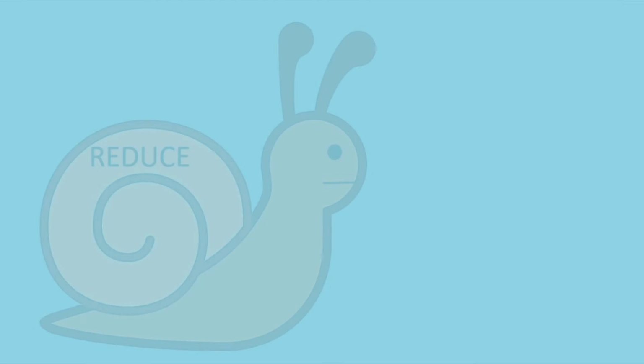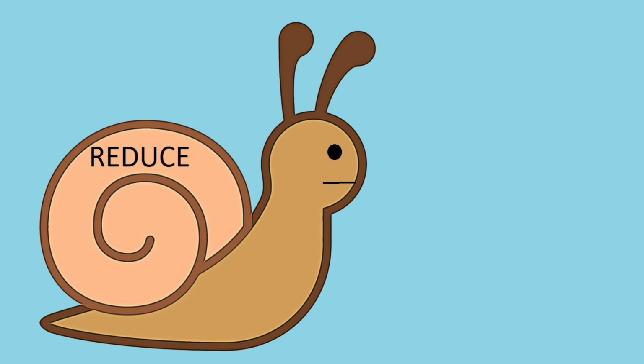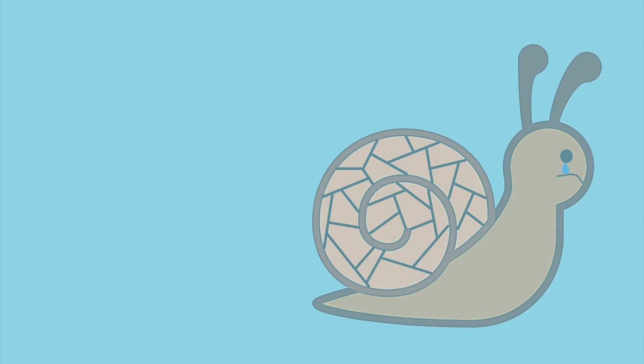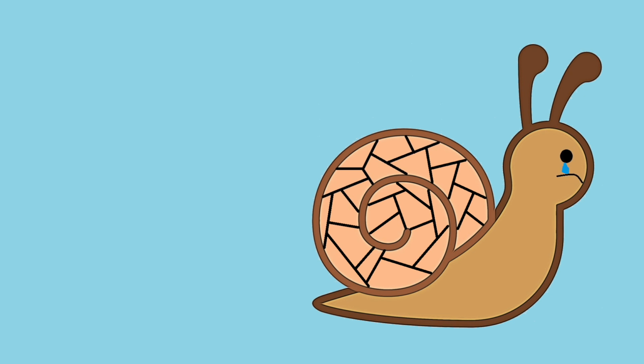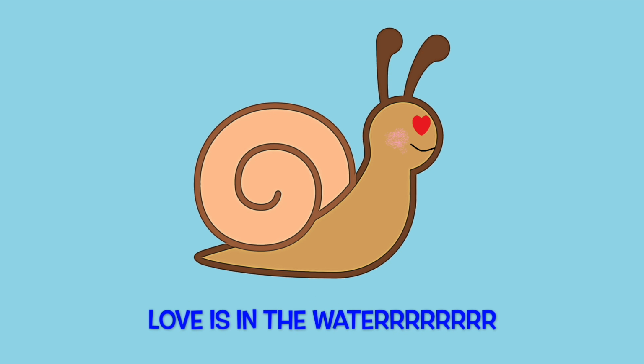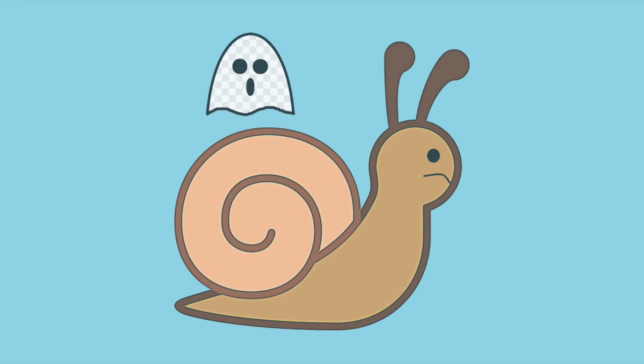However, it is not too late to help Bob. If we reduce our emissions drastically, there is hope for Bob and his friends. If we act too late, Bob will be alone in the next century. We can't let this happen to Bob. Bob wants to have friends and maybe even a nice partner to have kids with. Don't let Bob become an escargot ghost.